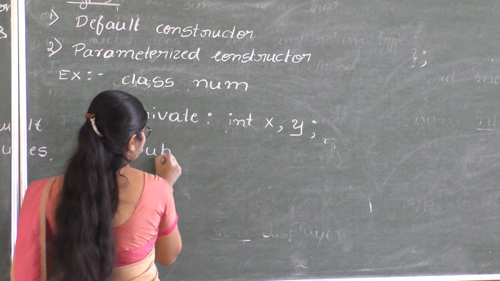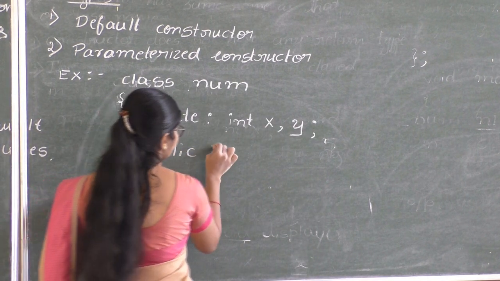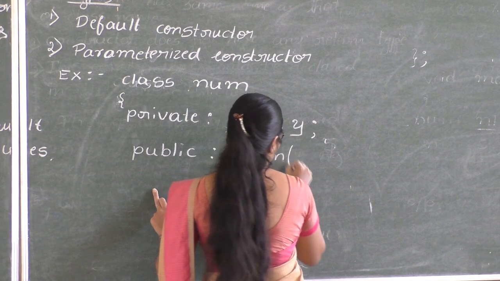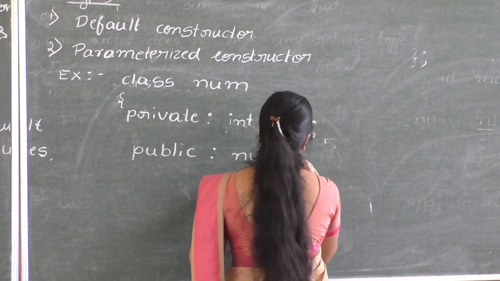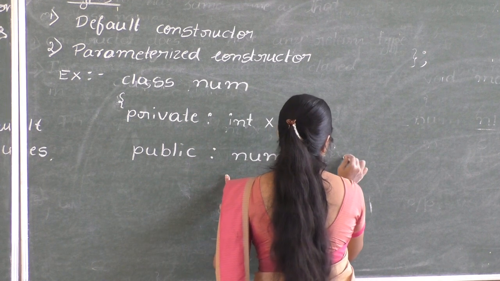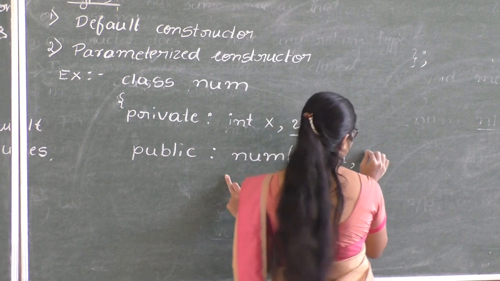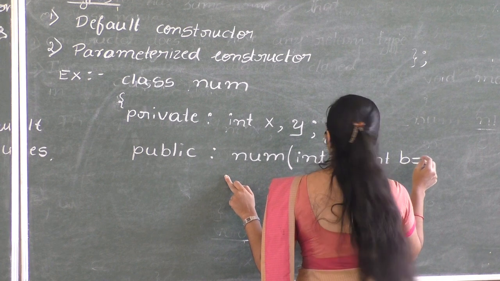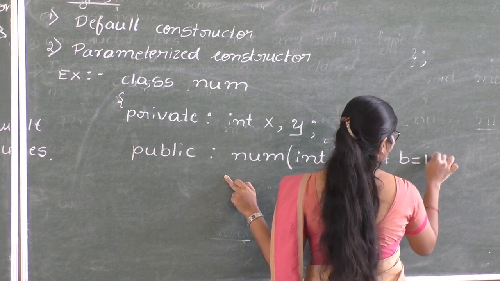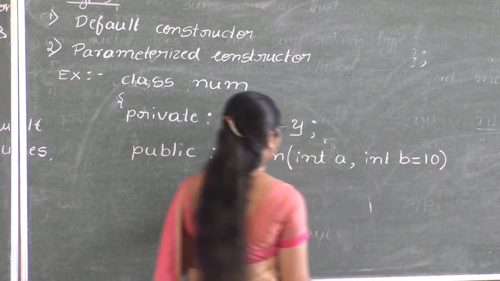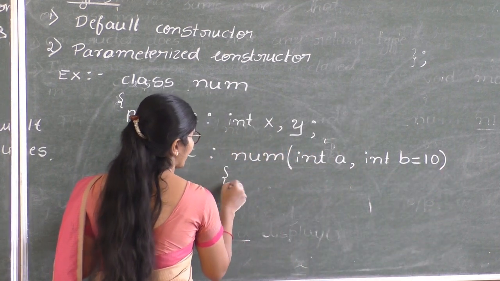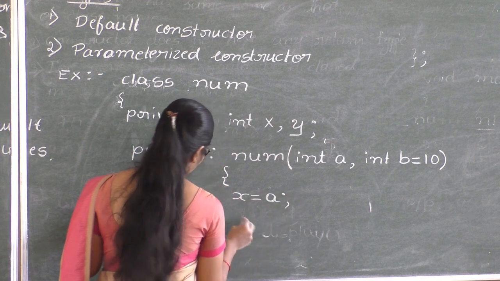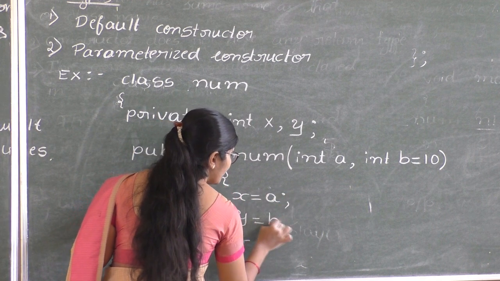Under the public section, Num is the constructor and we are passing two arguments of type integer, int a comma int b. Here I am passing a default argument, that is int b equal to 10. Open the curly bracket. x equal to a, y equal to b.